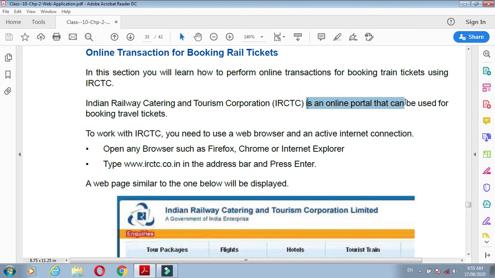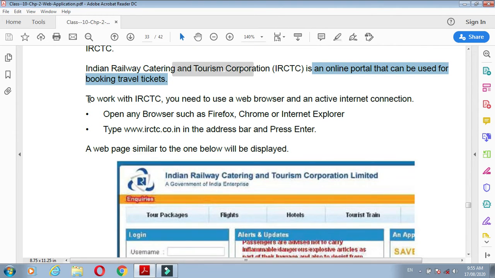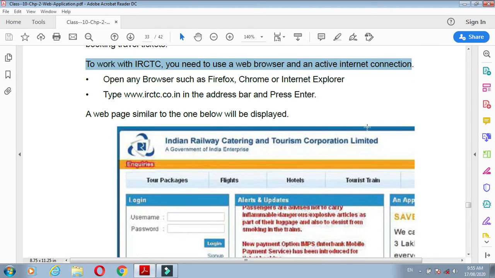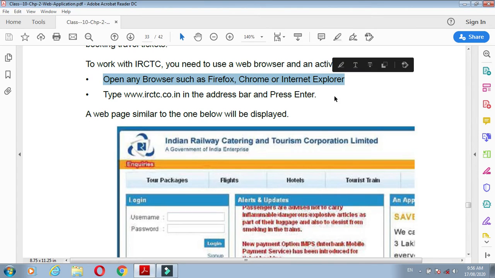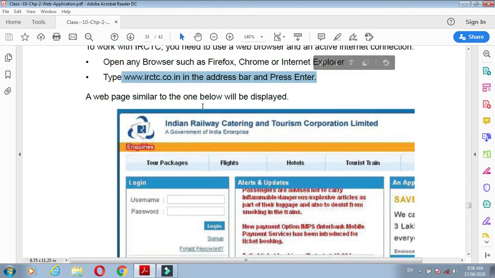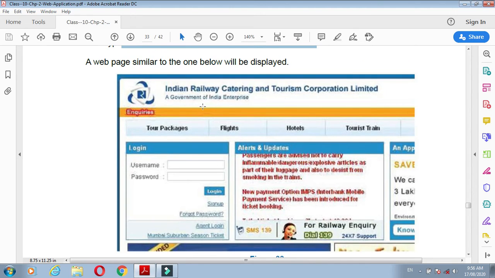It is an online portal that can be used for booking travel tickets or railway tickets. To work with IRCTC, you need a web browser and an active internet connection. These are the two main things. Open any web browser such as Firefox, Chrome or Internet Explorer, and type www.irctc.co.in in the address bar and press enter.